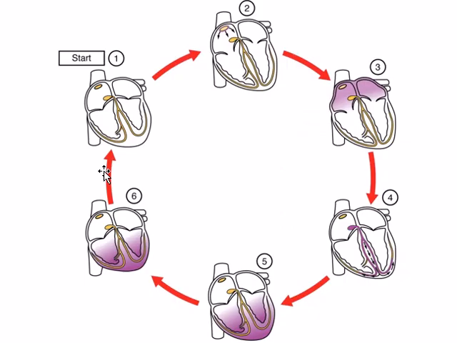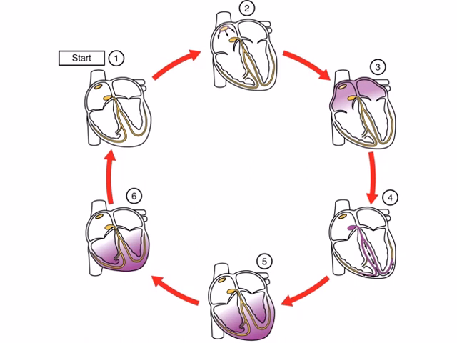So this is how all this process goes. The depolarization process starts from the SA node. The two atria are depolarized through the intra-atrial fibers, and then there is a delay in the AV node. Then the AV node, after a delay of 0.13 second, transmits the impulse to the right bundle branch and the left bundle branch. The two ventricles are depolarized, and this part of the left ventricle is the last to be depolarized.